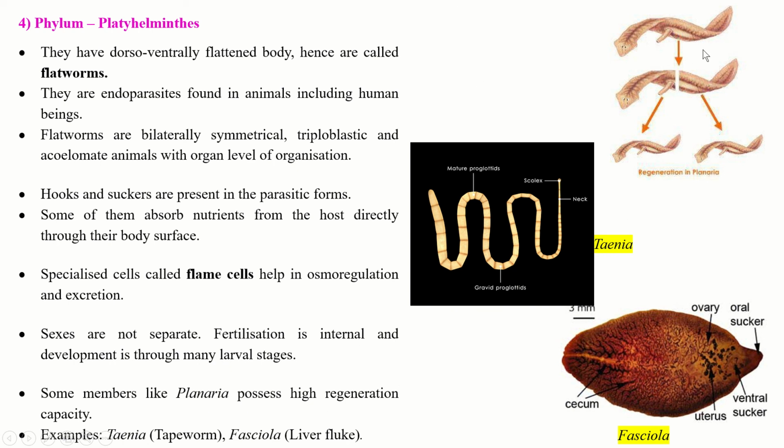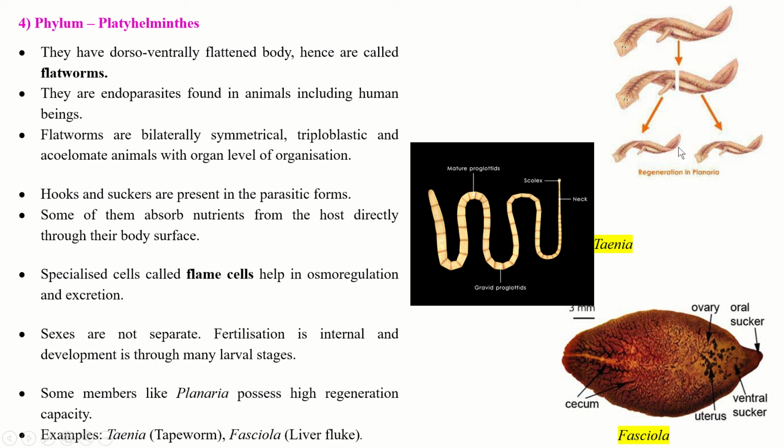Now this is the planaria, flat body of the planaria. Now if this planaria gets cut, you can see here this is the entire individual. Now it is cut from the center, but it has high regeneration power, that is again it will form its full body. The cells keep on dividing and form the entire body.